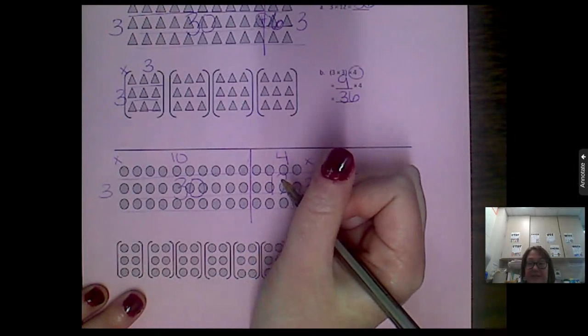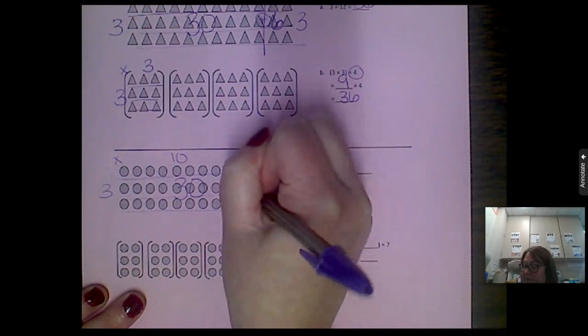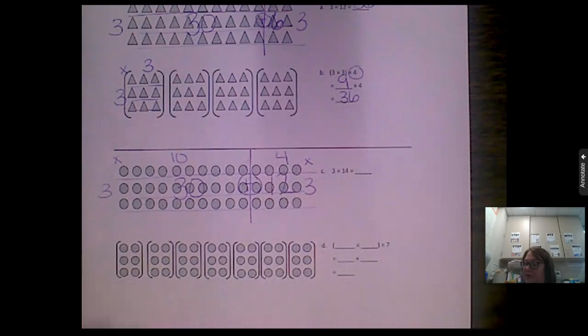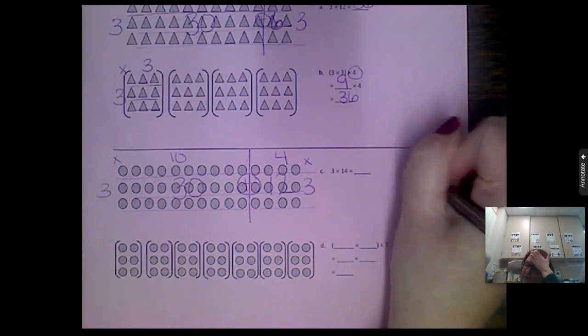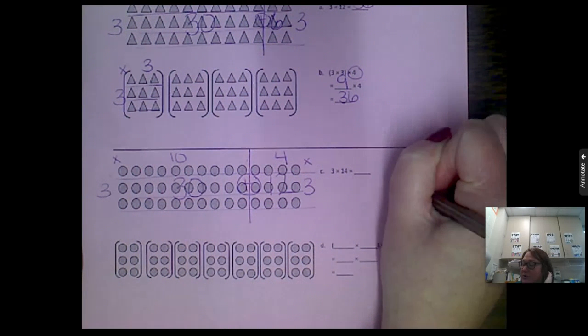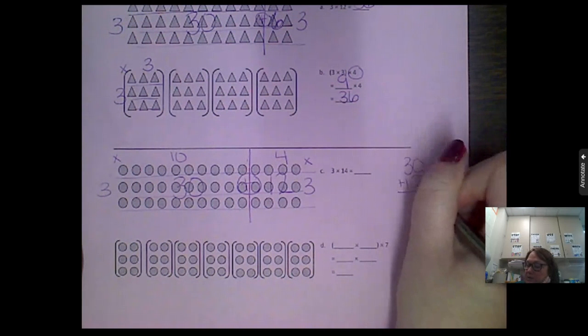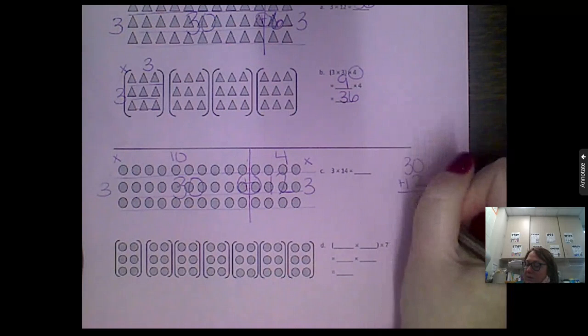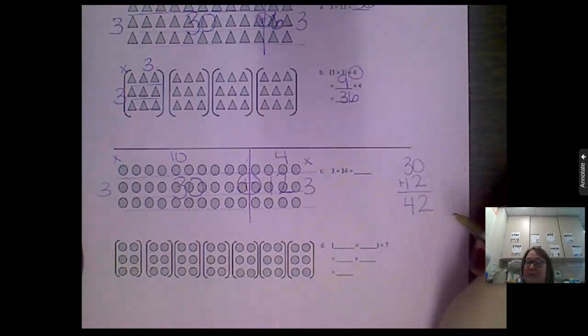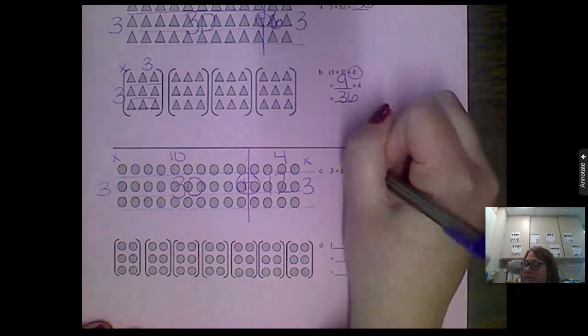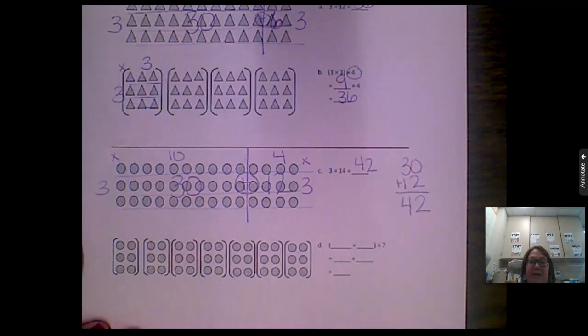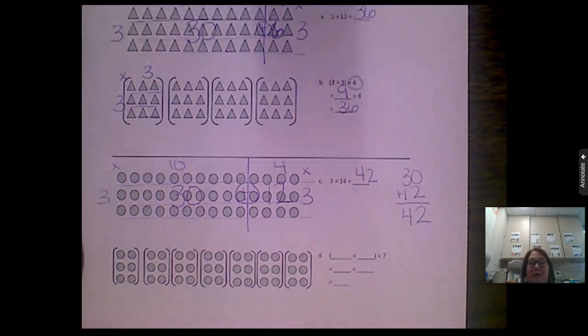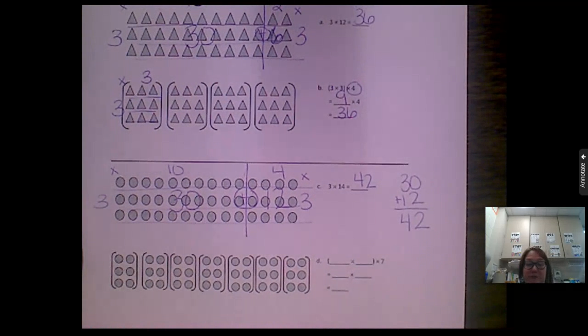Should you be filling this out with me? Absolutely. And then we're going to add those parts together. So then we want to add 30 plus 12. You can do it mental math or write it. 0 plus 2 is 2. 3 plus 1 is 4. So that makes 3 times 14, 42. So I love that. That was just a perfect example of both of those problems of solving the distributive property.